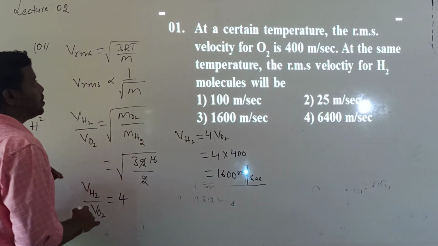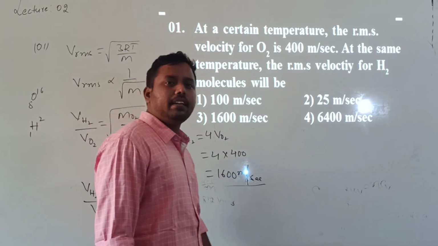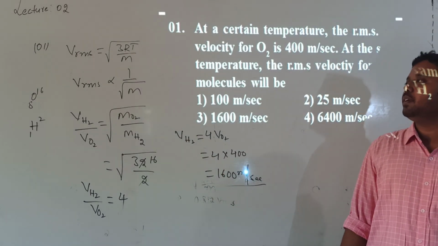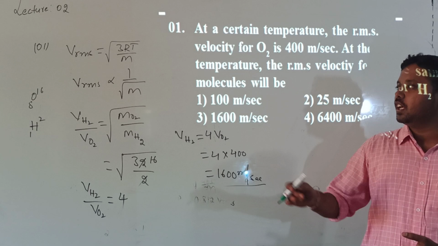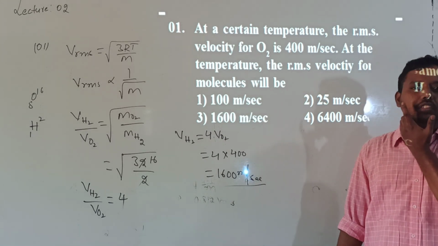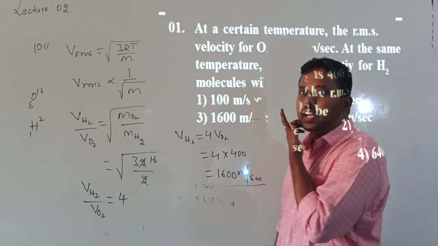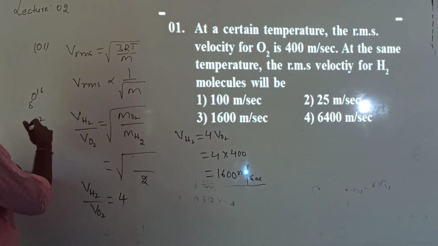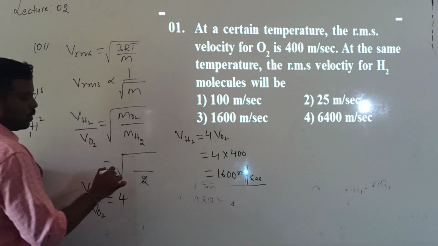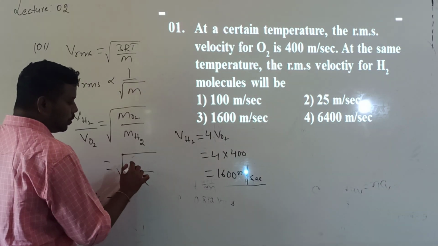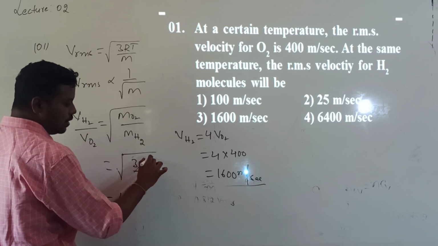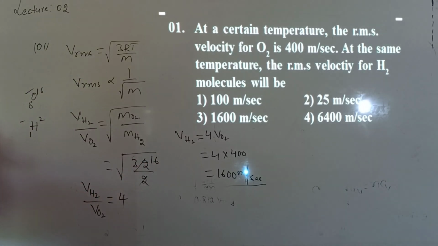Okay, now question understood? RMS speed is inversely proportional to the square root of molecular weight. So oxygen molecular weight will be how many times that of hydrogen? Comparing both, instead of that I will directly consider single atoms. So here what I will get is 16 by 1, or otherwise the value of 32 by 2. So hydrogen and oxygen.